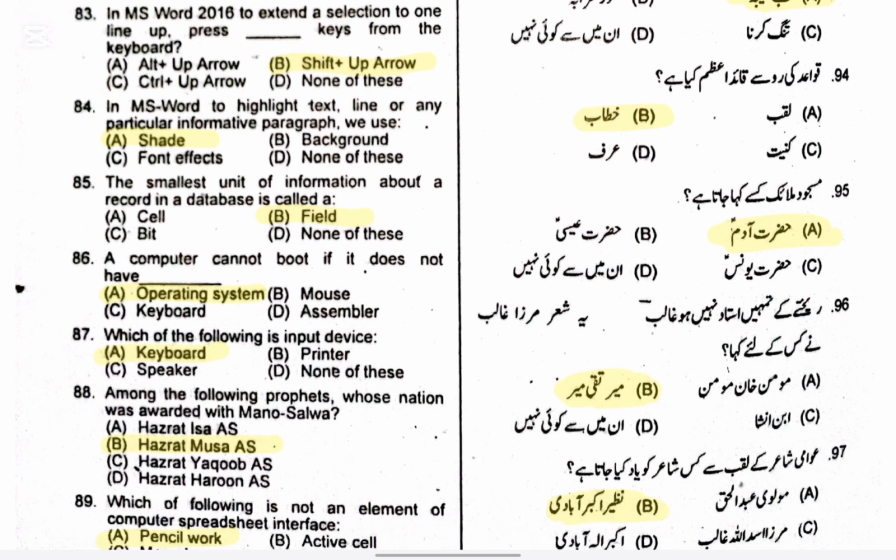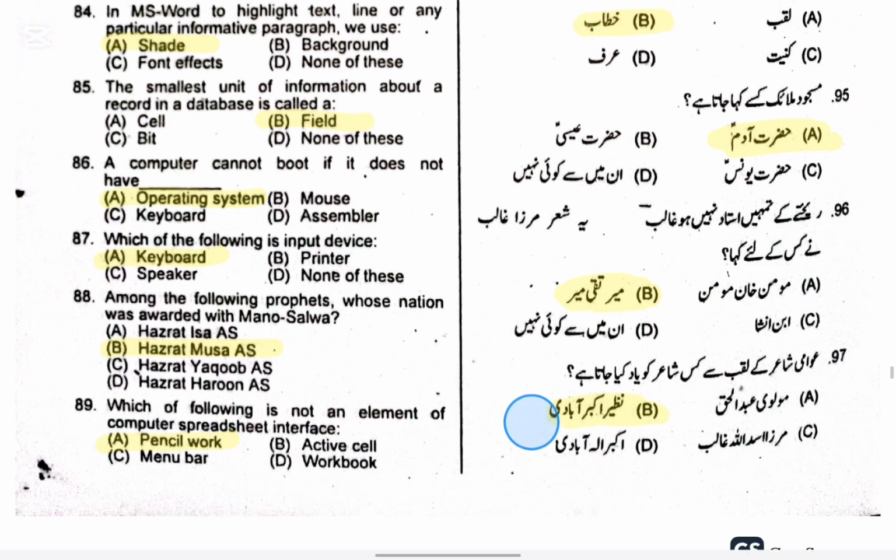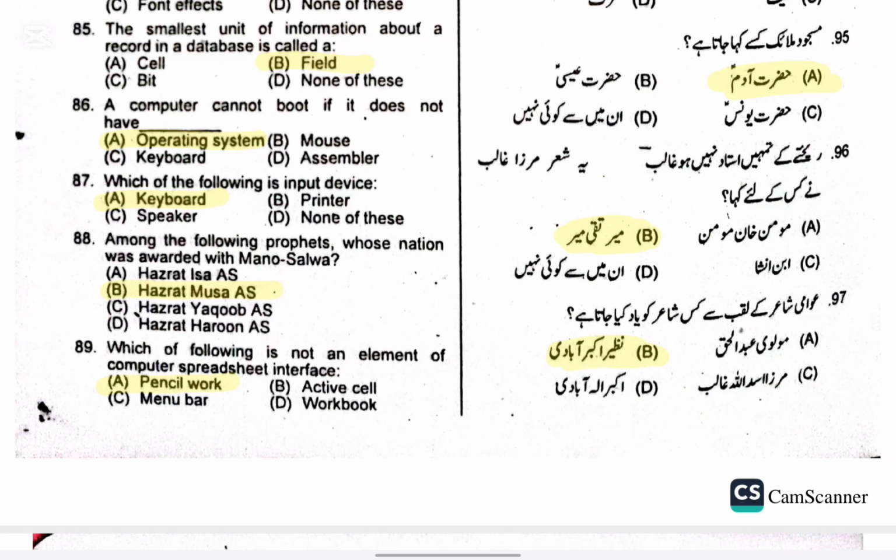Question 85. The smallest unit of information about a record in a database is called? Right option is D. Question 86. A computer cannot boot if it does not have. Right option is A. Question 87. Which of the following is an input device? Right option A. Question 88.